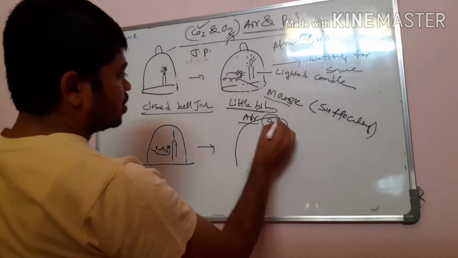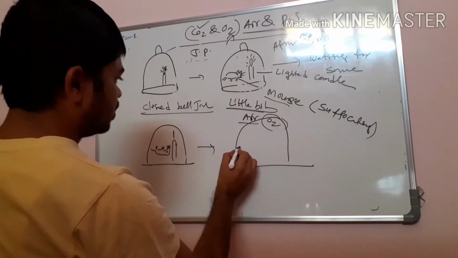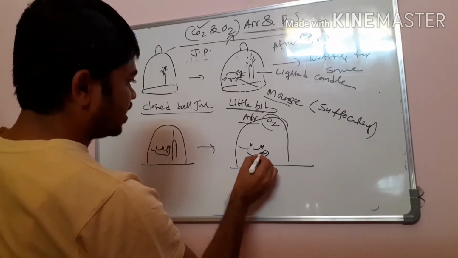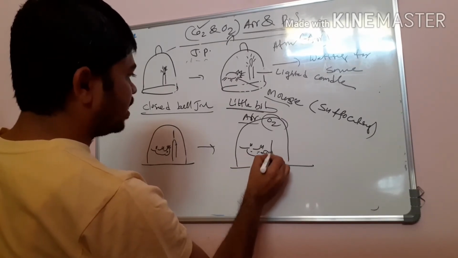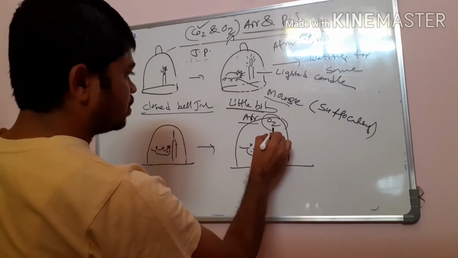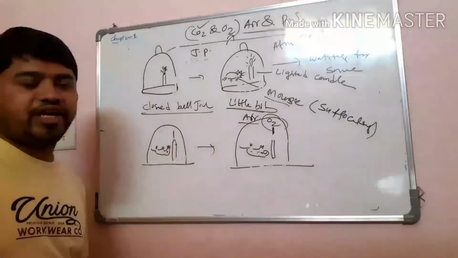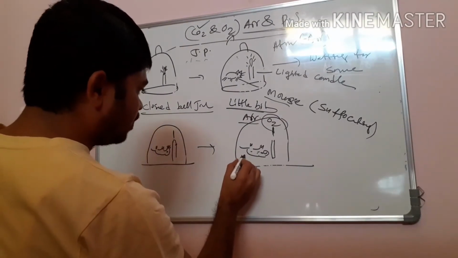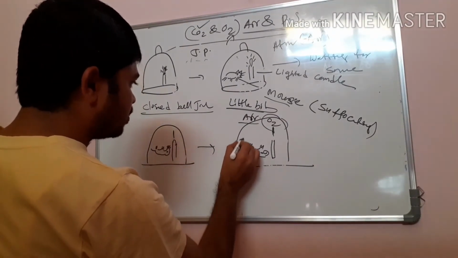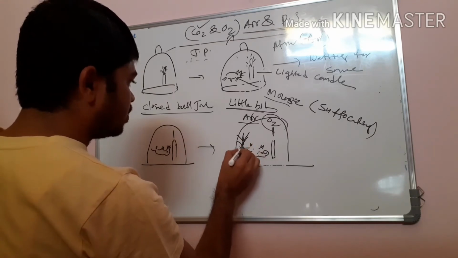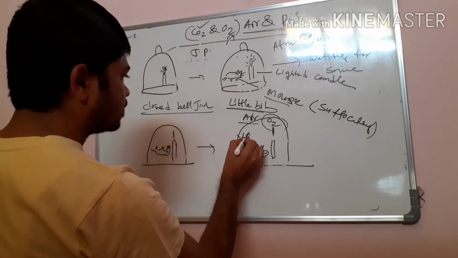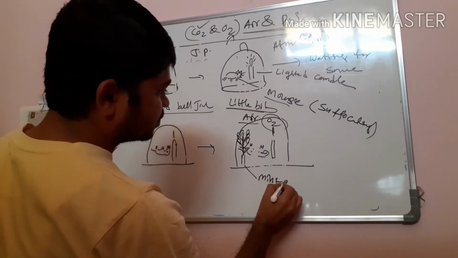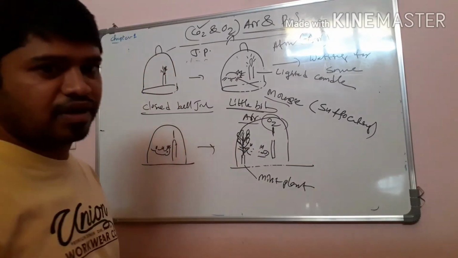At the last step, here there is the suffocated mouse and the exhausted, light-off candle. Then he introduced one plant into that bell jar, for example a mint plant.